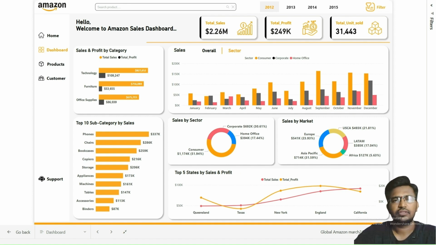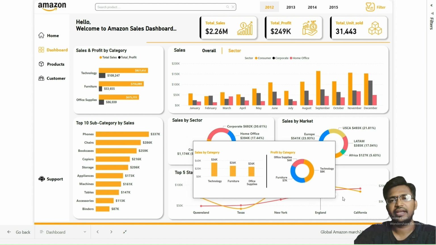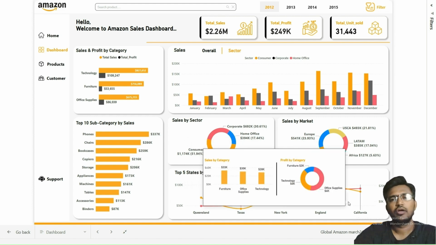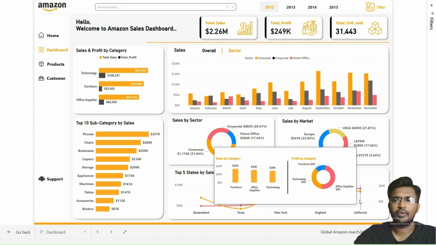The combination of visual elements offers a comprehensive view of sales performance and profitability across the different states and categories. The line graph showcases the total sales and total profit of the top 5 states, allowing the stakeholders to compare and contrast the performance of these states over time. This visualization helps in identifying the trends, peak periods, and the potential areas for improvement.